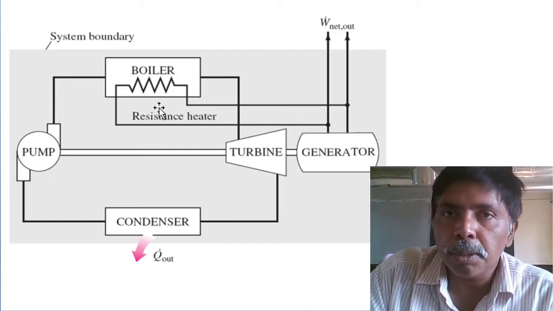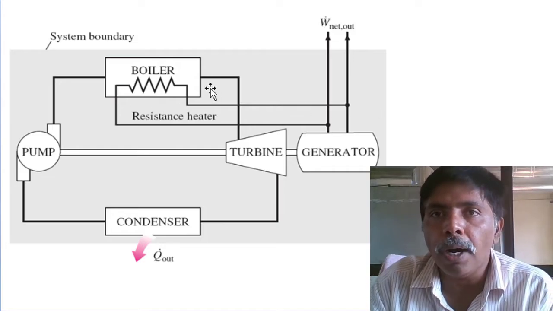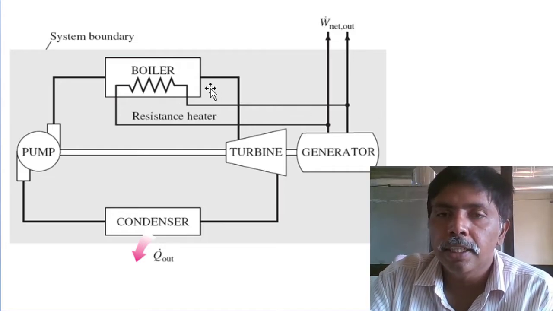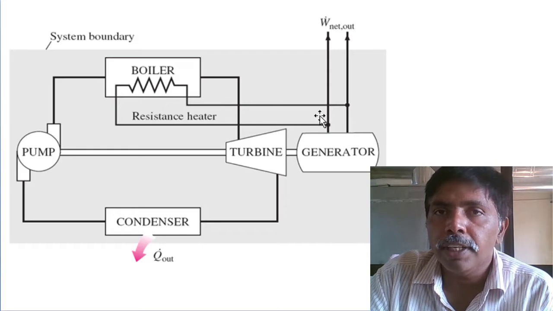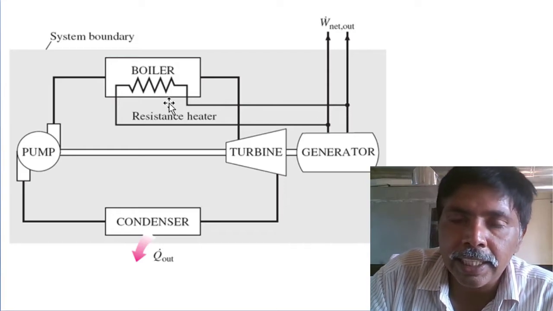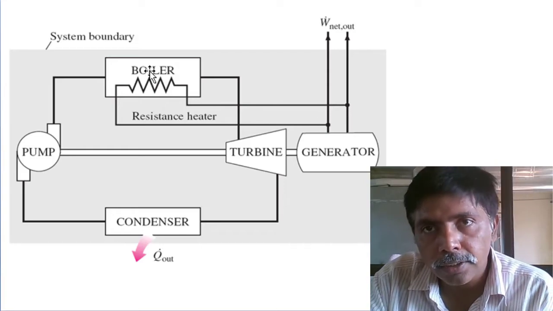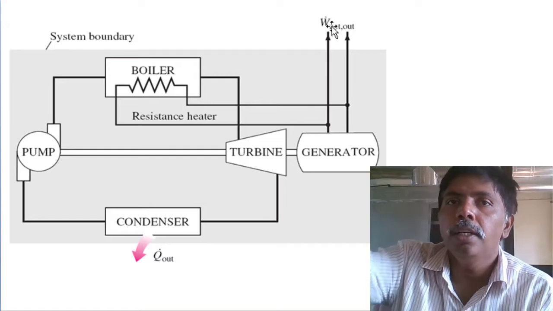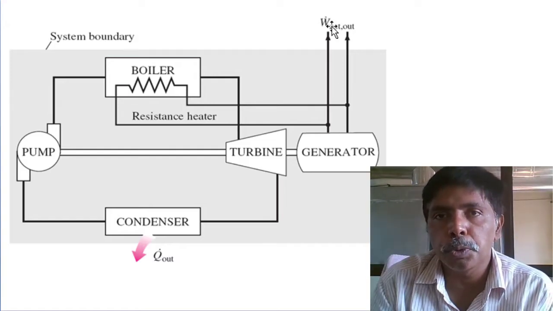Where are we supplying the energy from? From the generator only. Part of the electrical energy that the generator produces is extracted for heat supply in the boiler, and the remaining is distributed to the transmission and distribution lines.